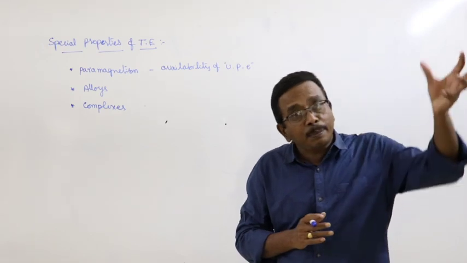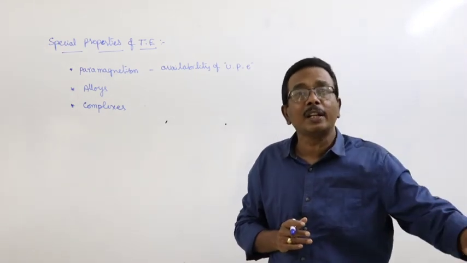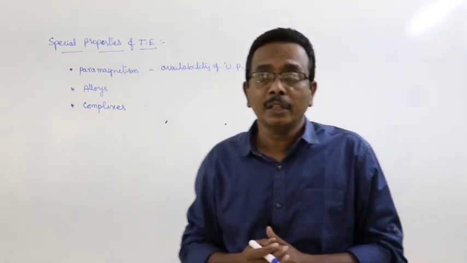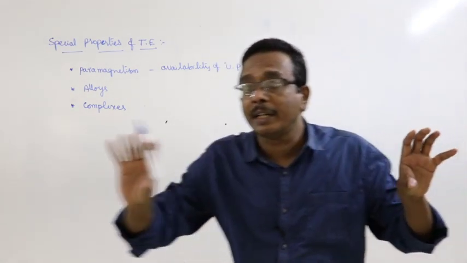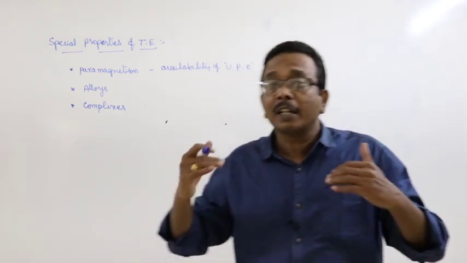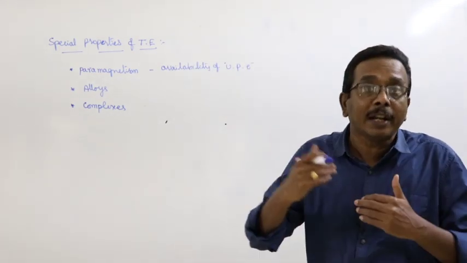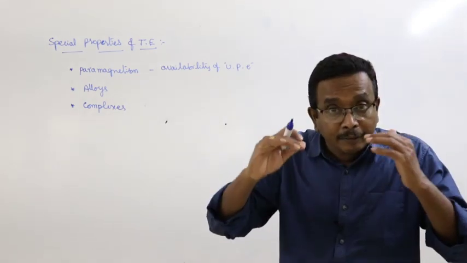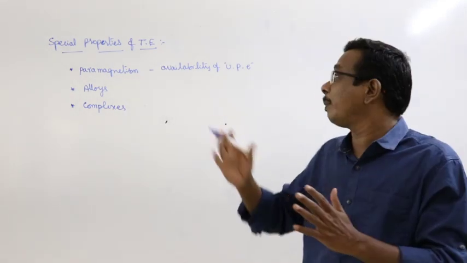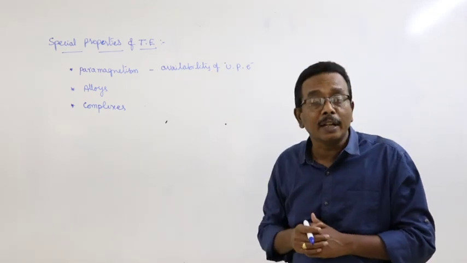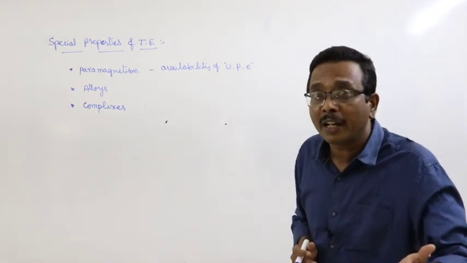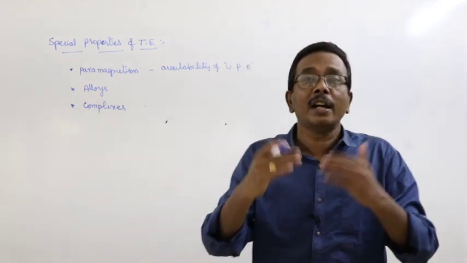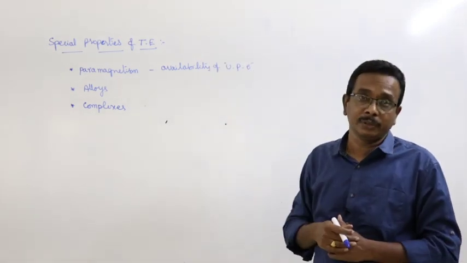The compounds that are formed by the s block elements are ionic in nature, whereas in the case of the p block, covalent in nature. As we move from left to right in a period, the nature of the compounds formed by the elements varies from ionic to covalent. That variation is represented by the transition elements. What is the meaning of transition? Change. The elements which carry the change are nothing but transition elements.